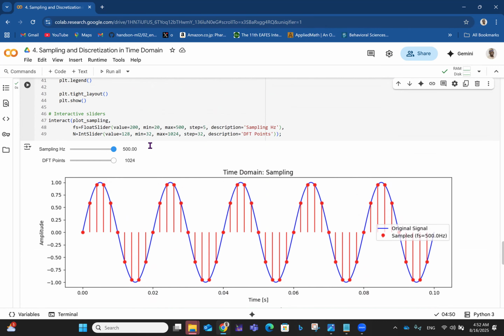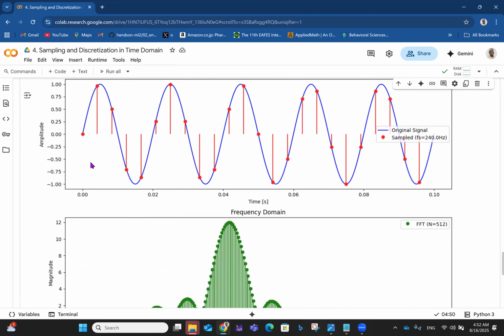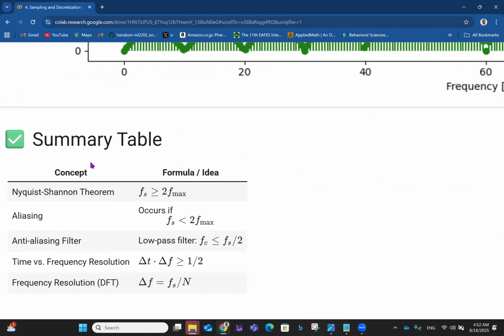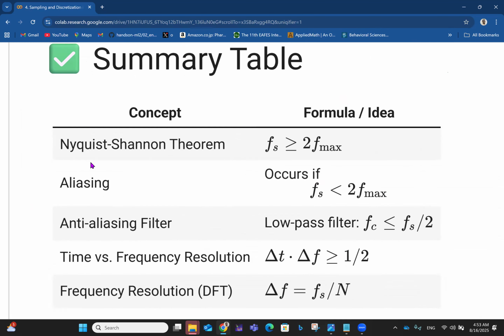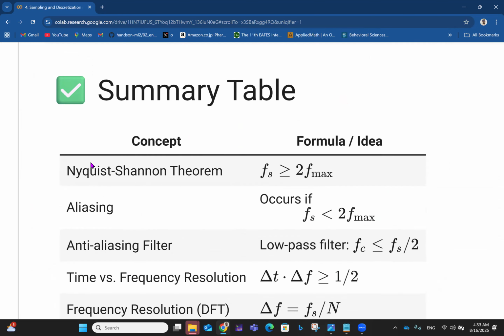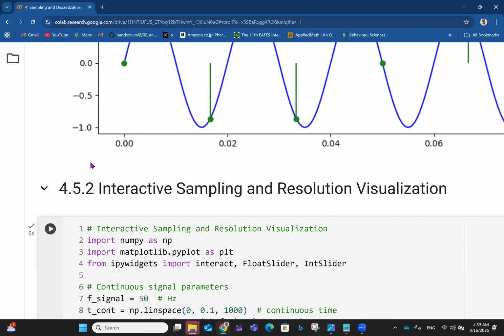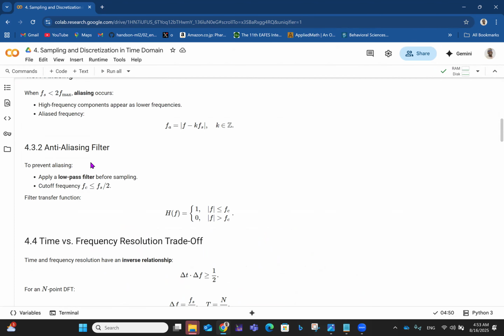So with this interactive thing, you can just keep changing what you see. But let's put it somewhere in the middle and we have this. Okay, so with this, we come to the summary side of things, where we're talking about sampling and discretization in